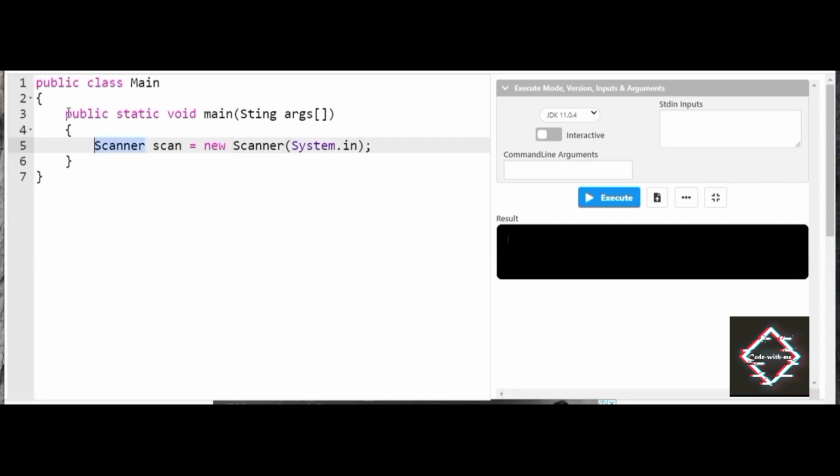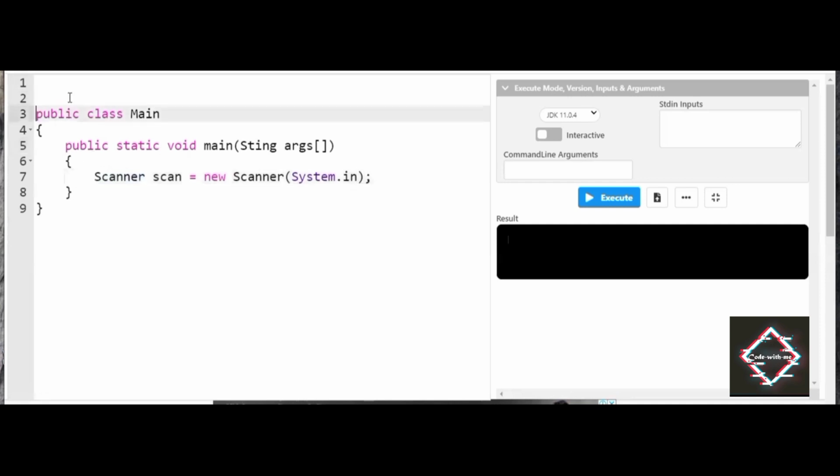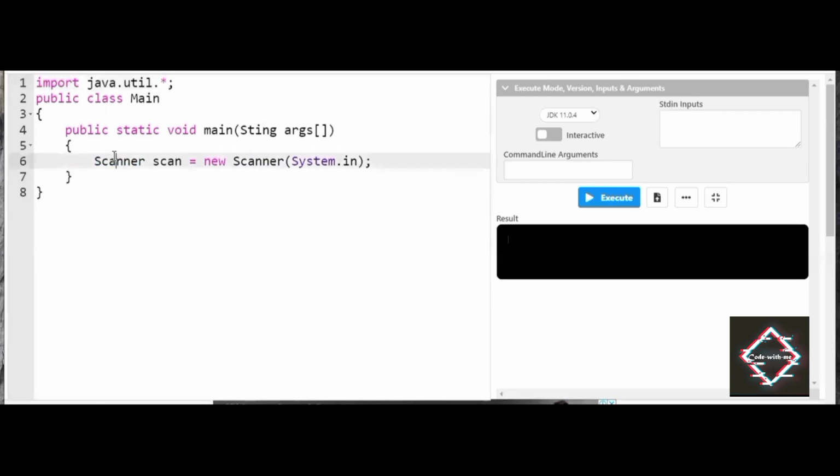Since I have made use of Scanner, this class belongs to a package, so import java.util package. This Scanner keyword belongs to this particular package. If you are making use of this keyword, please make sure to use this package. Until and unless you use this package, the program will not execute. When you execute the program, the error will be displayed on the sixth line, stating that this keyword is not found.